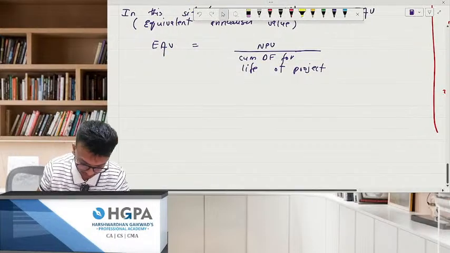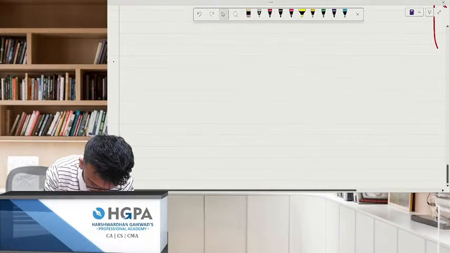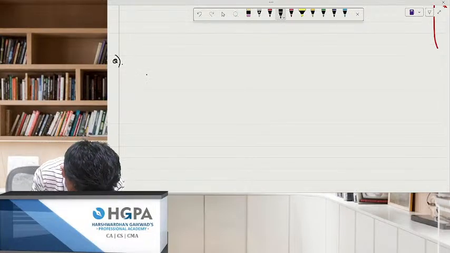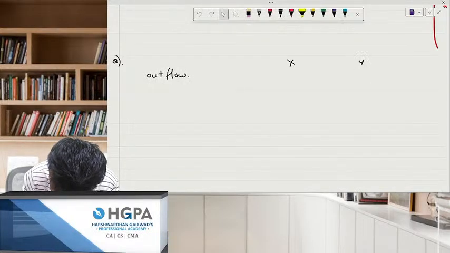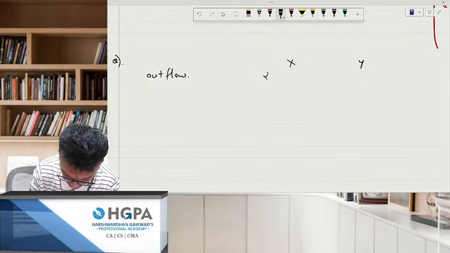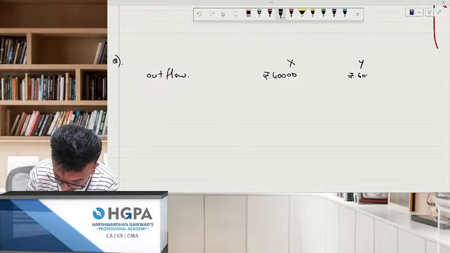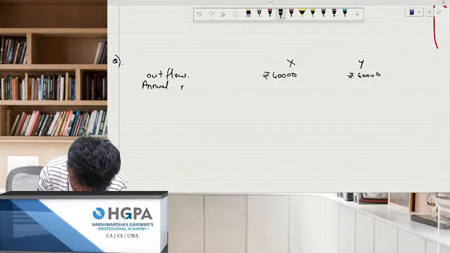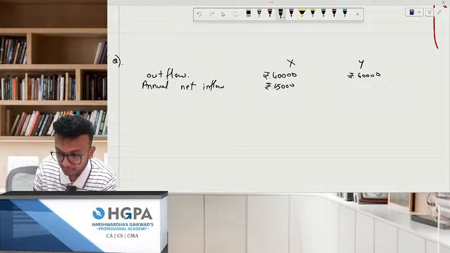Okay, take down this question. Write down the question. This is a life disparity question. Outflow, you have given project X and project Y: 40,000, this is 60,000. Next, annual net inflow: 15,000 and 16,000.